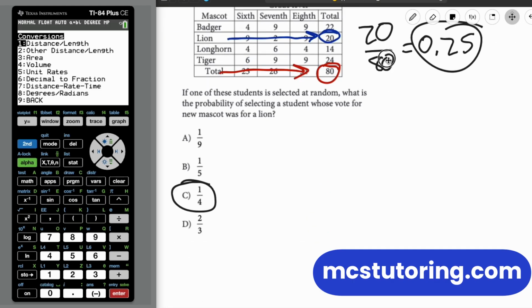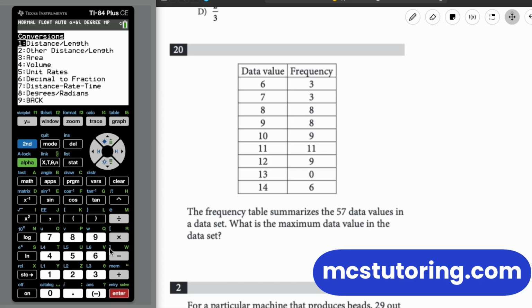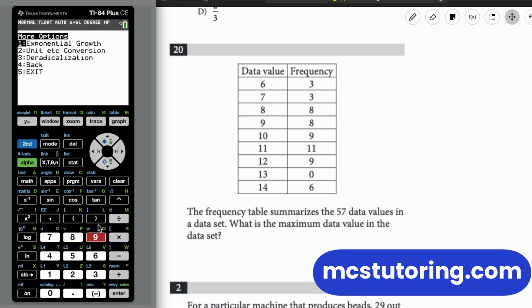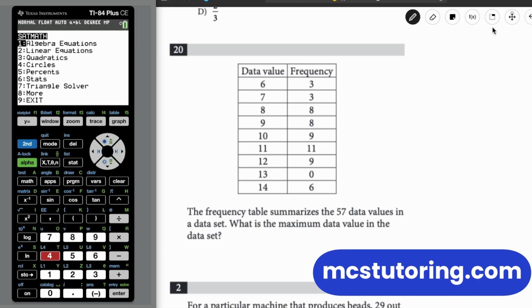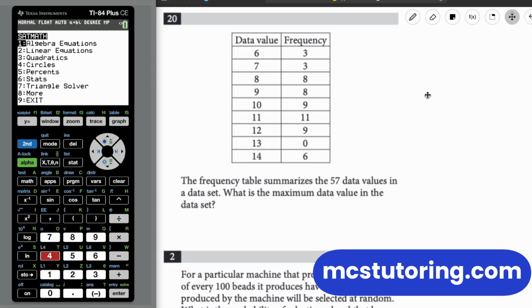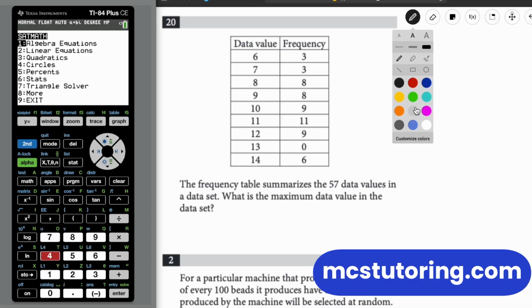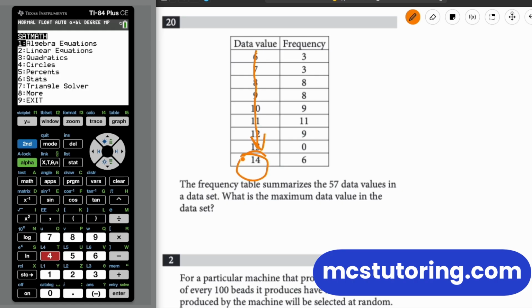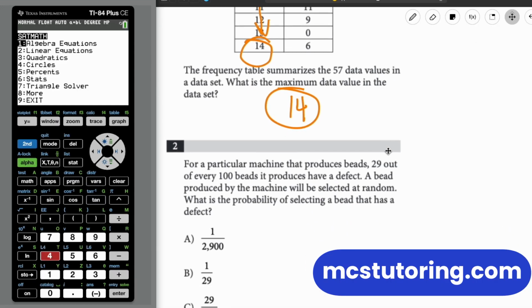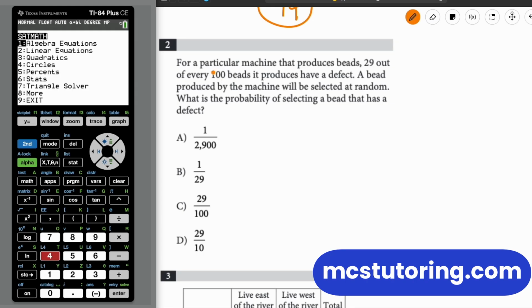I'm going to go back for a second. And then back there. Okay. Now look, I've got a data set and frequency. Where it's like, oh my gosh, I've got to enter this. No. It's probably easier than you think. It looks scarier, but it's actually easier. The frequency table summarizes the 57 data values in a data set. What's the maximum data value in the data set? Well, check this out. The data value here in the left column, maximum is 14. Dude, it's a super trick question because it's super easy. That's it.